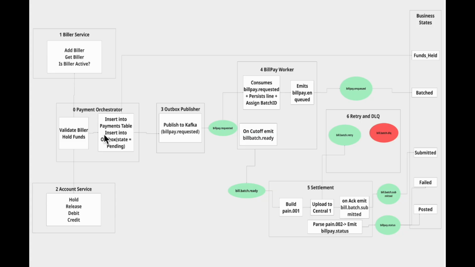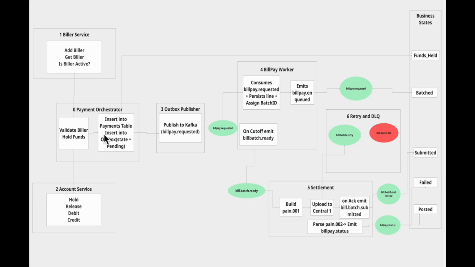It's basically the service writing a little sticky note to itself saying, we owe Kafka an event for this payment. Don't lose track, don't forget, don't get distracted. And because both inserts happen in one atomic database transaction, we guarantee two things. We never create a payment without an event. And we never send an event for a payment that does not exist. This technique is called the transactional outbox pattern, and it saves us from the nightmare known as the dual write problem.